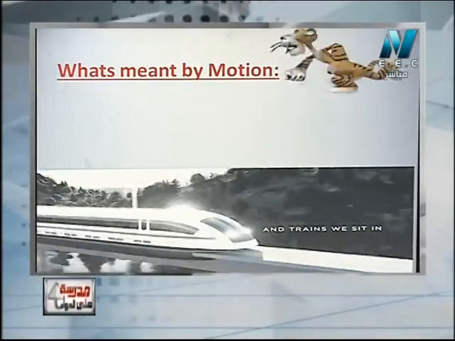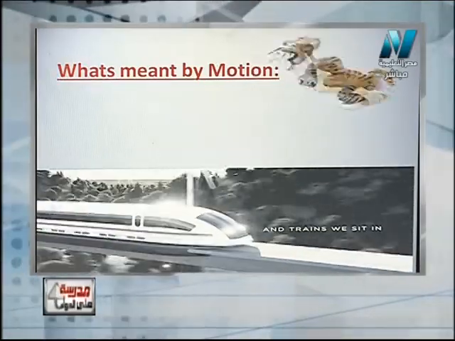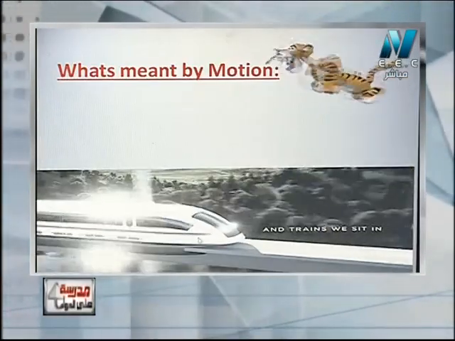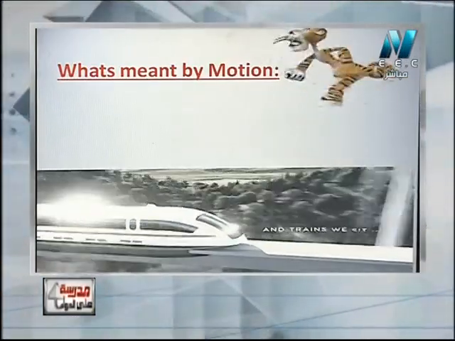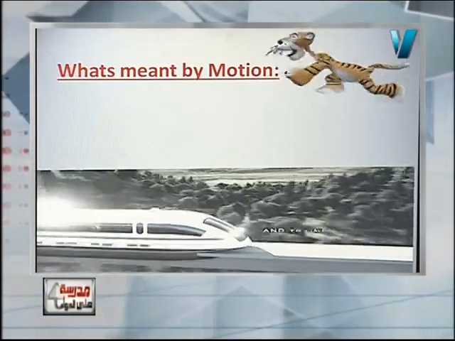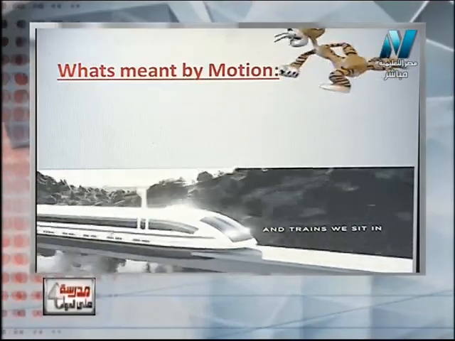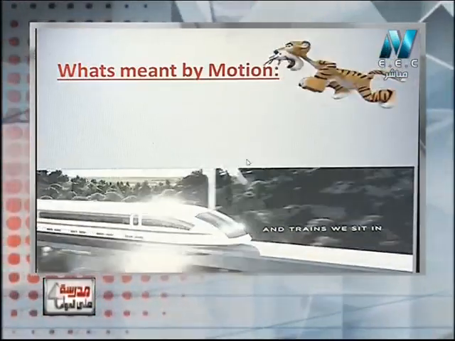First of all, we have to know what's meant by motion, the definition of the motion, and why it is one direction. Okay, let's see together. What's meant by motion? Before telling the definition of the motion, this is what we call the bullet train. This is the fastest train found on earth, found in Japan, and it is very high speed, depending on the engine in each cart, not the first cart only.